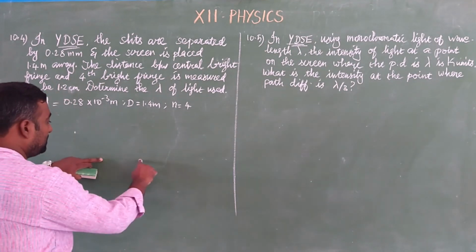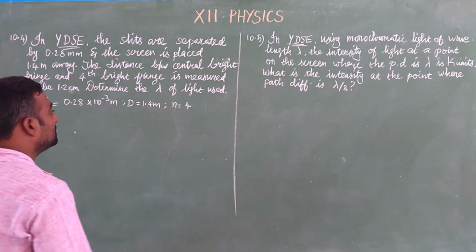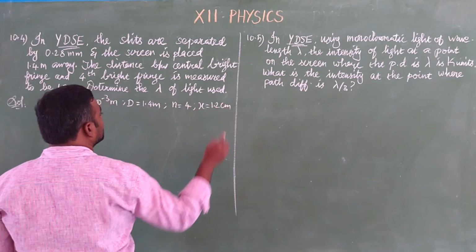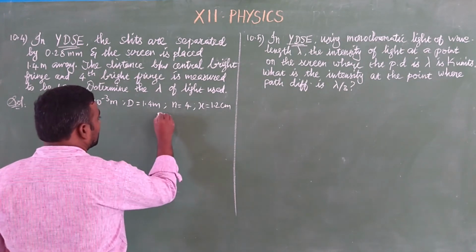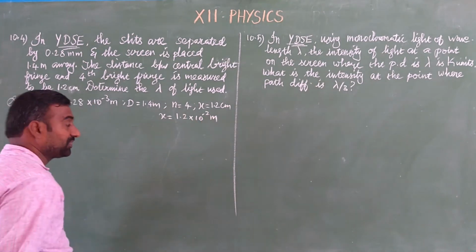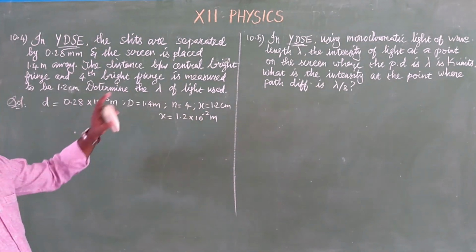So the distance from the center to the fourth bright fringe, we can say x is equal to 1.2 centimeter. So x is equal to 1.2 into 10 to the power minus 2 meter. What are they asking? Determine the wavelength of light used.